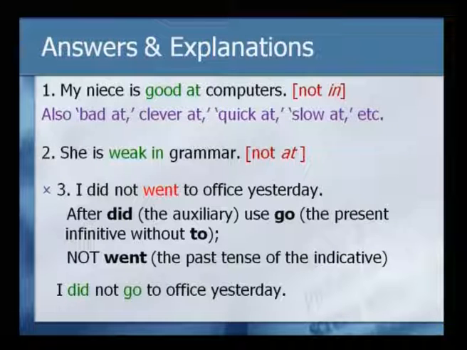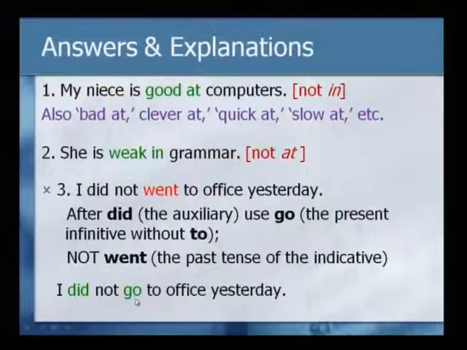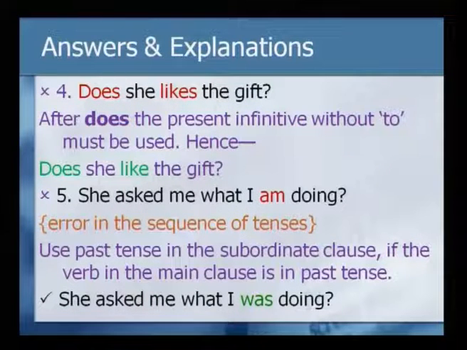So, the correct form here is: I did not go to office yesterday. Whenever there is a past auxiliary, the verb takes the present form, which indicates the past tense sense. So, you do not have to put another past form and create this double past, which is a common error. Avoid this. Let us go to the next one, the fourth, again a common error: does she likes the gift? Just similar to did and go, here it should be does and like.